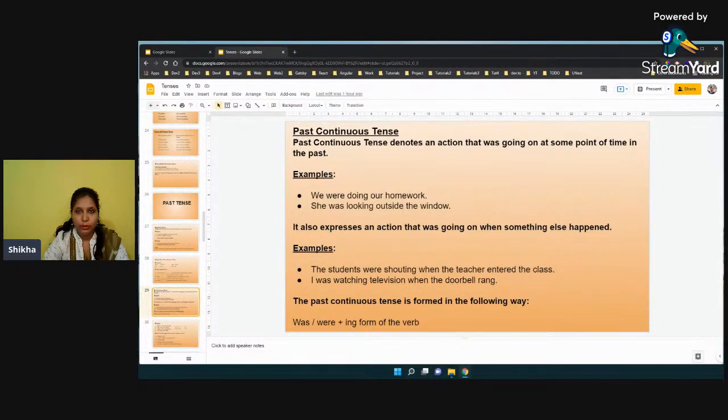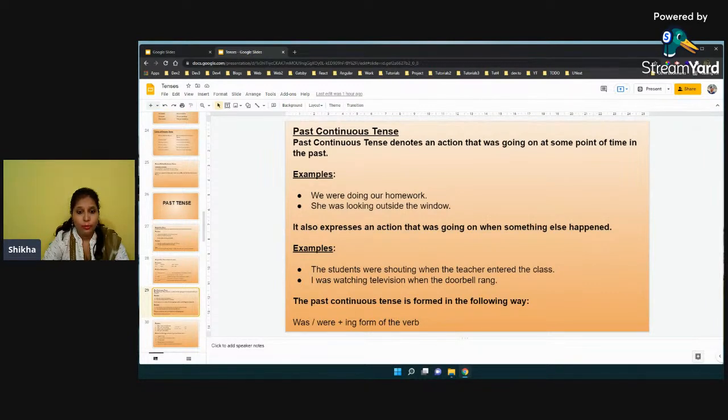Okay, so before the teacher entered the class, the students were shouting. So one activity which was continuous before the teacher entered the class, and now it has stopped. So this comes under past continuous tense.